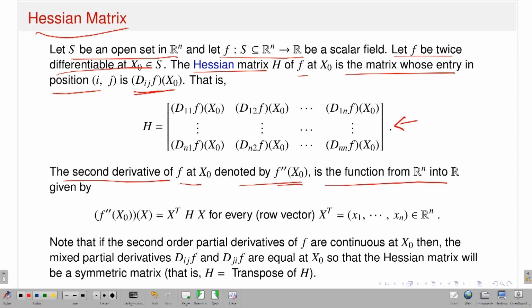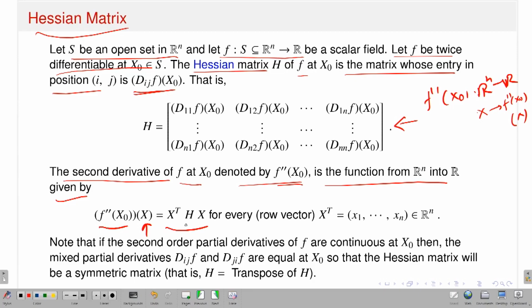It is a function from Rn to R. Now, total derivatives, as I said, are linear maps from Rn to R. Since f double prime x naught is a linear map from Rn to R, if I act on some vector x here, it should give some real number, right. That means f double prime x naught acting on x should be a real number. And how is that? So, you can write it. This is a linear transformation from Rn to R. If it acts on the vector capital X, it is an element in Rn.